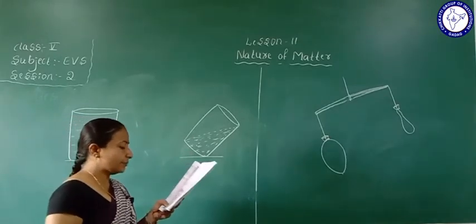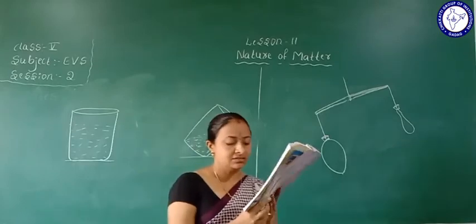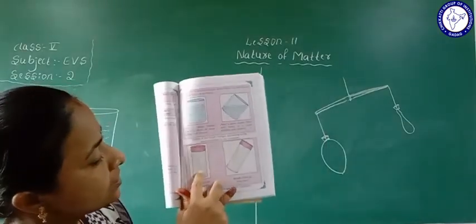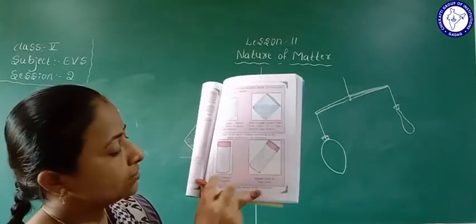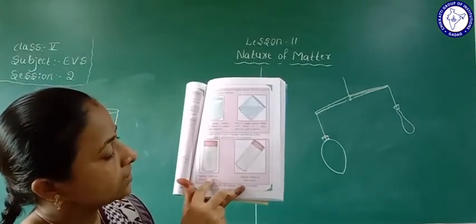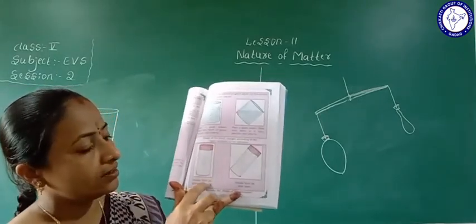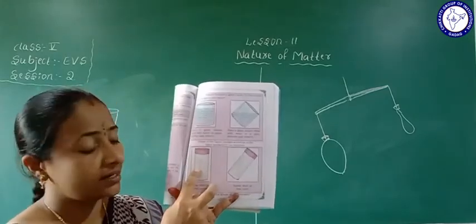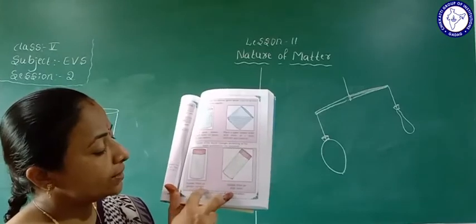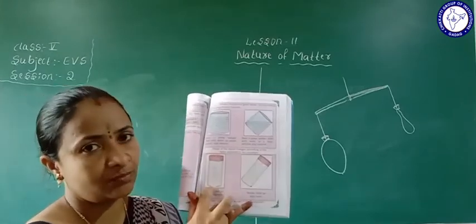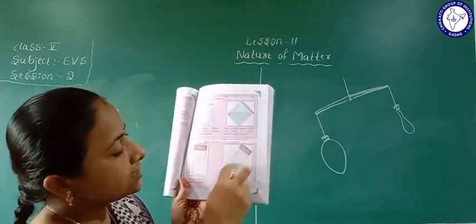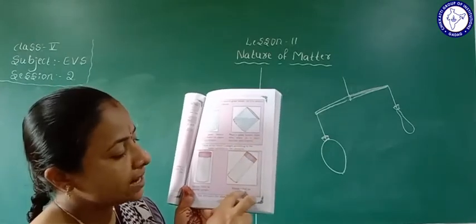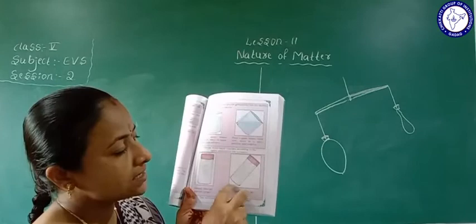Next they have given this activity. See here, smoke filled in a jar. Two jars are taken. In one jar, air or smoke is filled, and it is placed in an upright, straight position. This jar is also filled with smoke, but it is kept in a slant position.